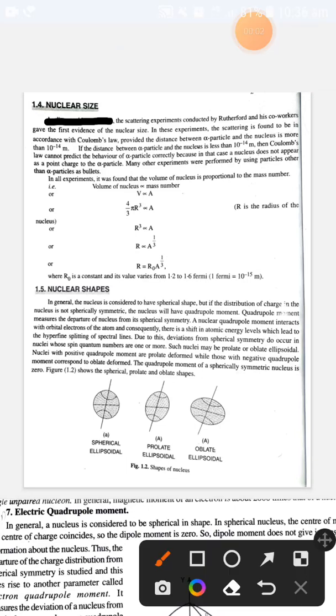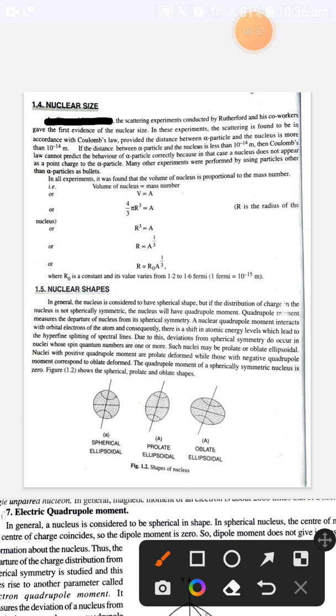Hello students, in this lecture we will discuss nuclear size and nuclear shape. We know that according to Rutherford's alpha scattering experiment, there were certain assumptions. According to those assumptions, Rutherford gave some experimental evidence about the nuclear size. We know that when alpha particles strike a gold foil, some changes were observed.